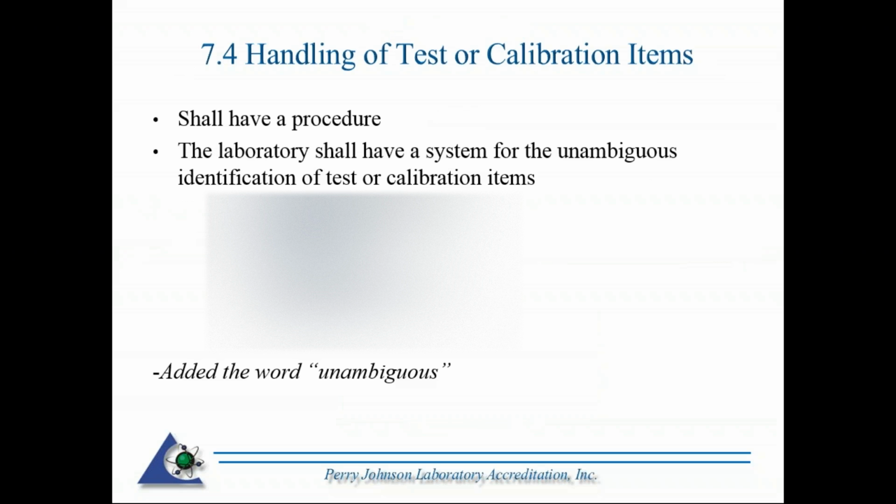So we're going to move ahead to section 7.4, which is the handling of test or calibration items. This is an area where you still have to have a procedure. The laboratory shall have a system for unambiguous identification, which has been added, of test or calibration items. That is where you identify it so as not to confuse one item from the other items, particularly if they're the same make and model, or the example there of a caliper that they look the same. You have to be able to identify one from the other, and that's normally through some sort of serial number or ID number.